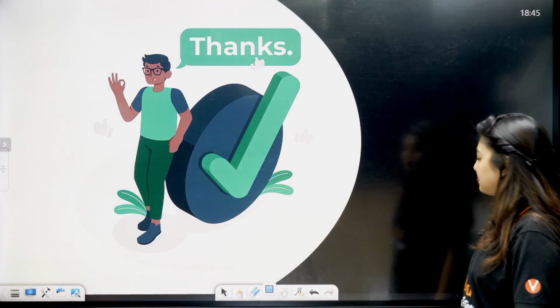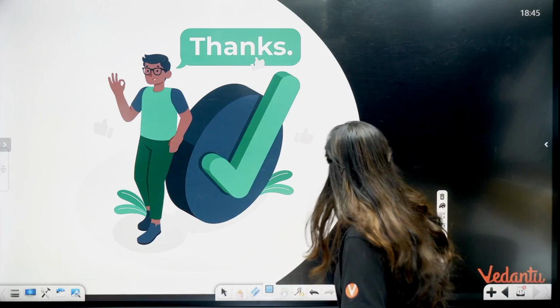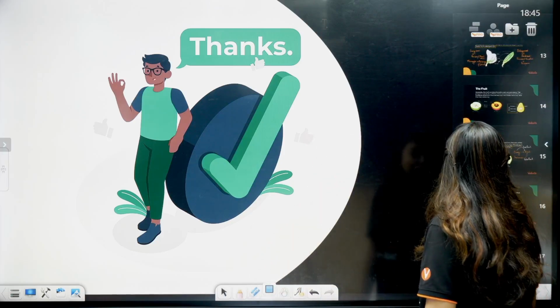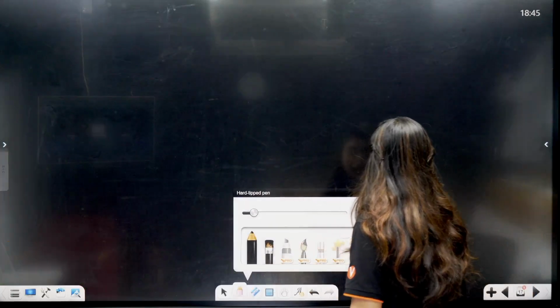So that is all about fruit as a whole, but I would like to add one more thing here. Since we are on this topic, I would like to add some more things.